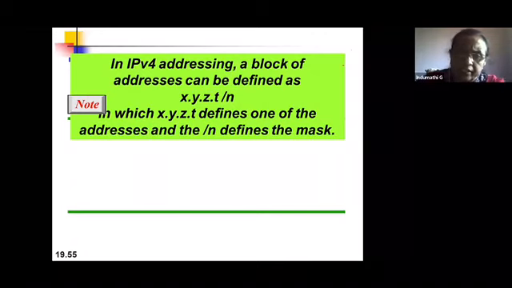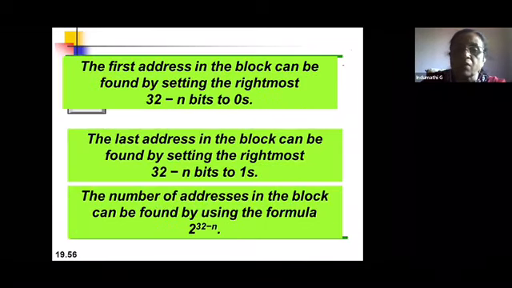So I already told you about IPv4 addressing. The block of addressing in classless is always represented as x.y.z.t/n, and n defines the mask or the prefix length. So now how do I calculate the first address in the block? The first address in the block can be found by setting the rightmost 32 minus n bits to 0. This is very important. You should remember.